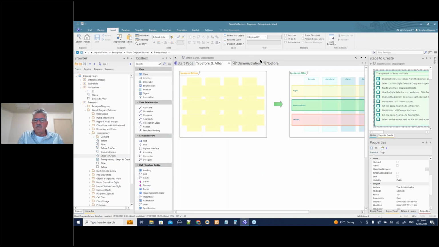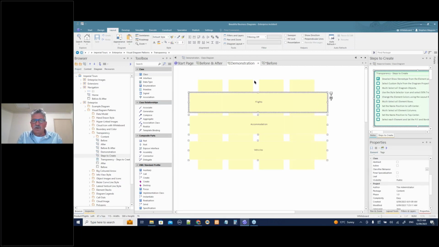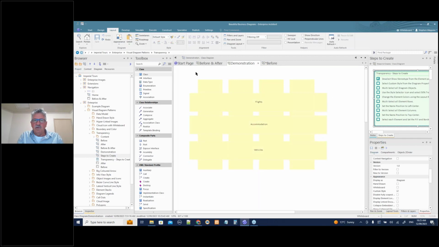What do we have in our before and after? Yellow, green, and pink. So let's just... What happened to that? It's flickering as I'm going. Something strange is happening to that. I have to save this diagram in between, I think. So let me just do that. Not what I want it to do. Obviously, some little aberration there in Enterprise Architect.